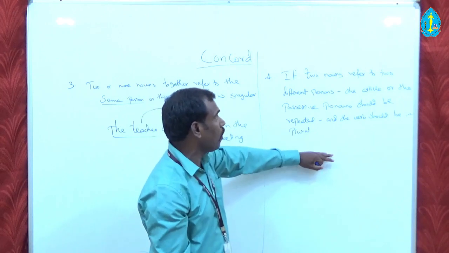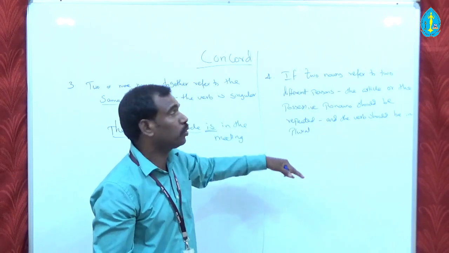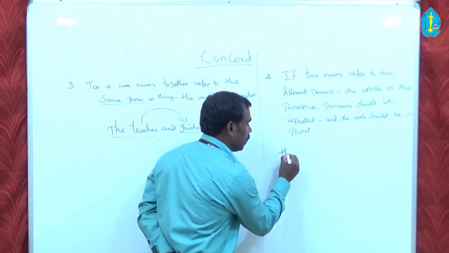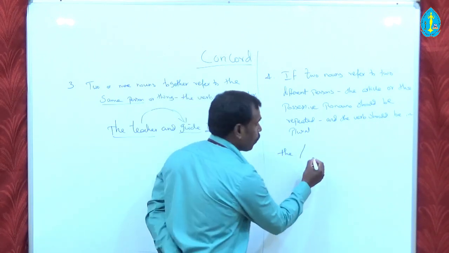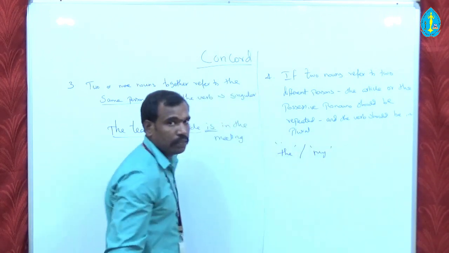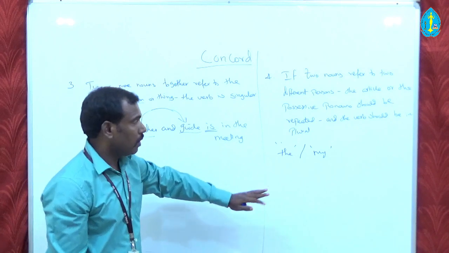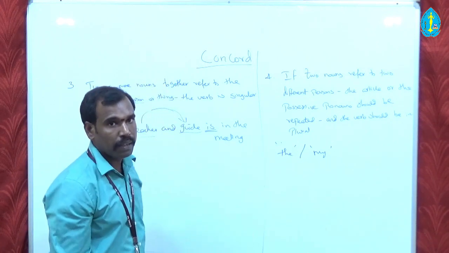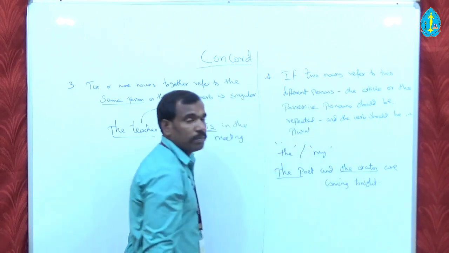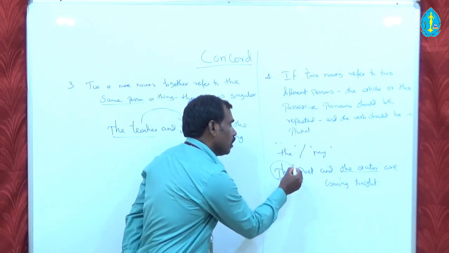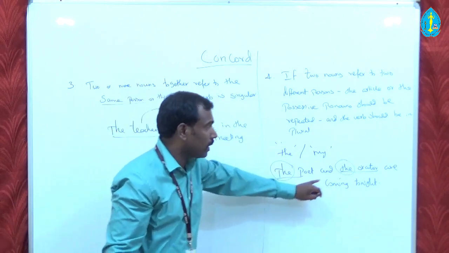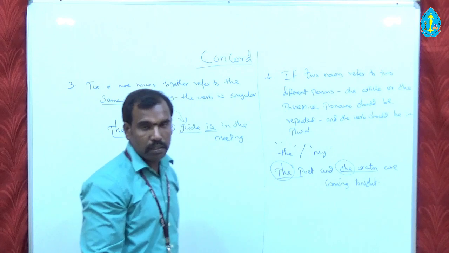And rule number 4 is, if two nouns refer to two different people, we have to use the definite article the or the possessive pronoun my. So there should be a repetition of the definite article or the possessive pronoun my. As in this example, the poet and the orator, you have repeated the definite article, it means they are two different people. The poet and the orator are coming tonight.